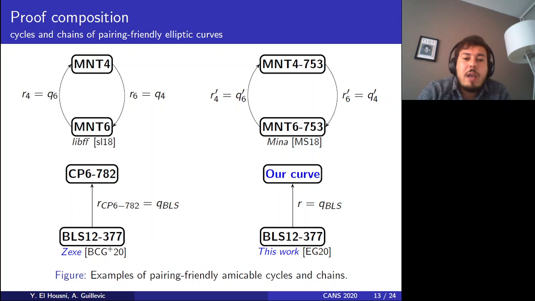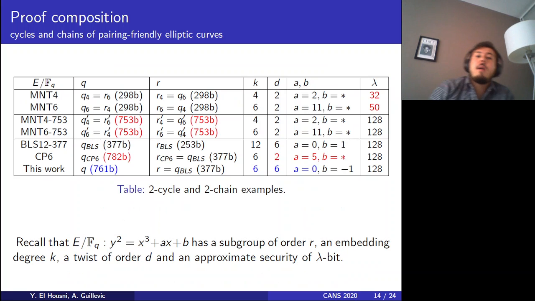And then we have BLS12-377 as an inner curve and CP6 as an outer curve of a 2-chain. So the CP6 subgroup order is equal to the field size of the inner curve BLS12. Our work is proposing a new outer curve to the same BLS12-377 elliptic curve.